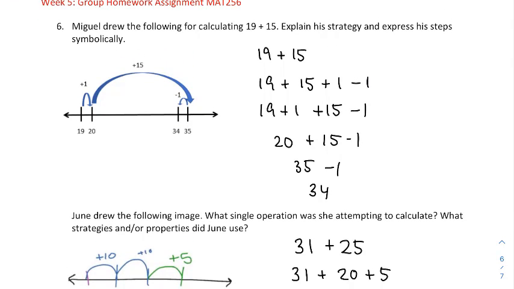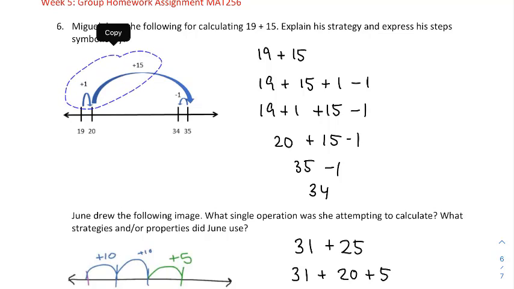And number 6, the last task here. Miguel drew the following for calculating 19 plus 15. Explain a strategy, and express his steps symbolically. So he's trying to add 19 and 15, and looking at this work here, he added 1 first, then he added 15, and then he subtracted 1. So I'm going to write this symbolically. Does this make sense that you can do this?